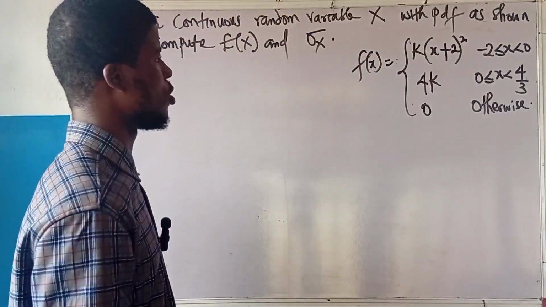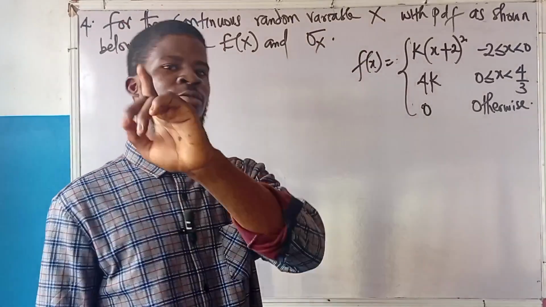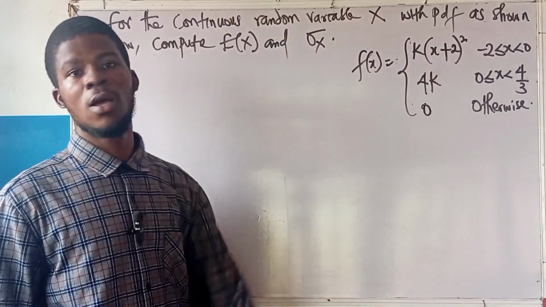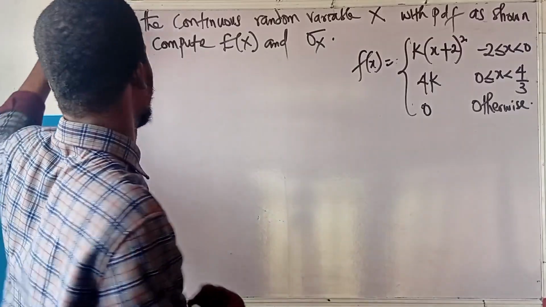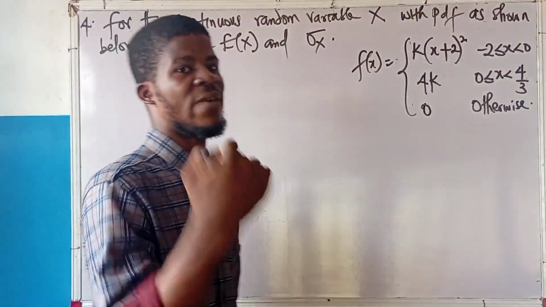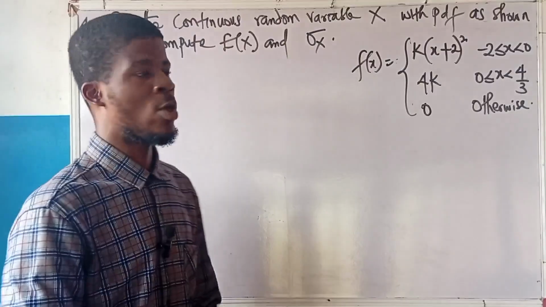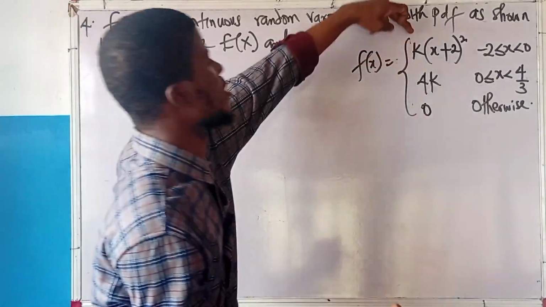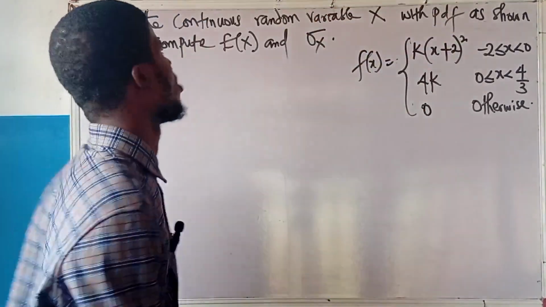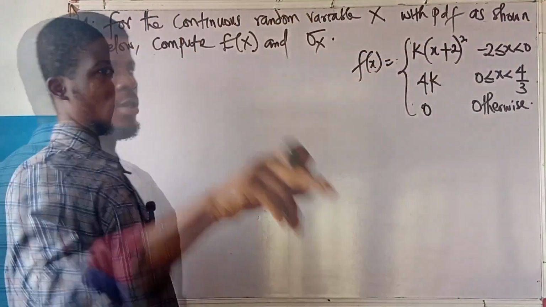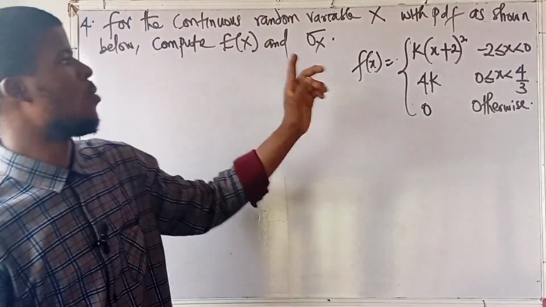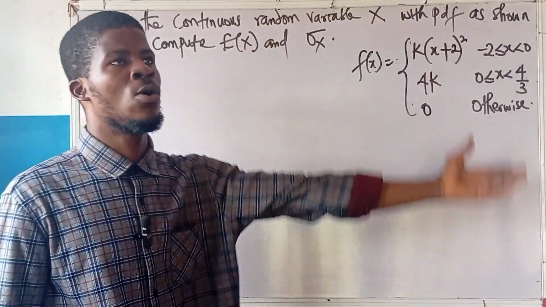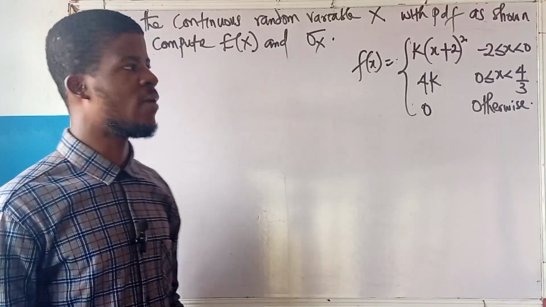But the problem with this question is that there's an unknown value, which is k. I can't do anything without getting k. Although the question actually stated that we must find k first. But I know, as a student, I understand the principle behind it. You know that you must get k first before proceeding to calculate for this and this. The almighty question is, how do we get k? What principle of expectation or whatever can help us find k?